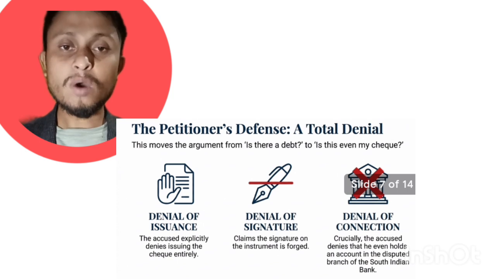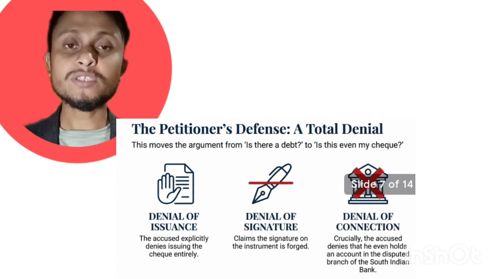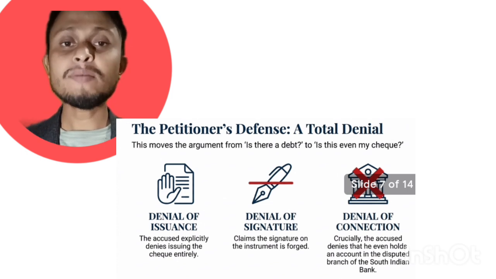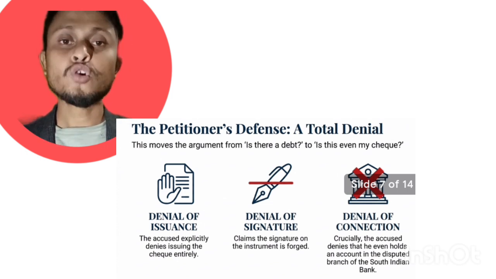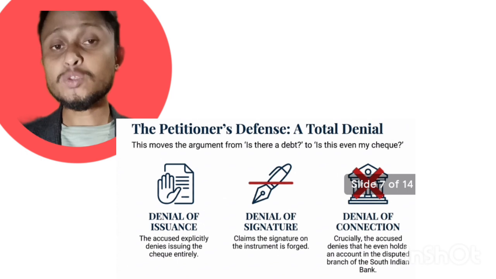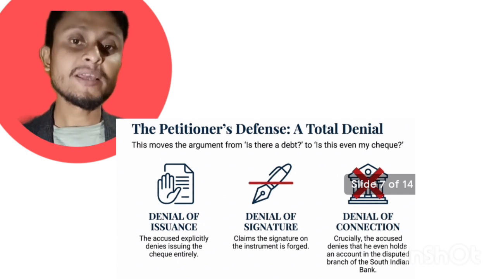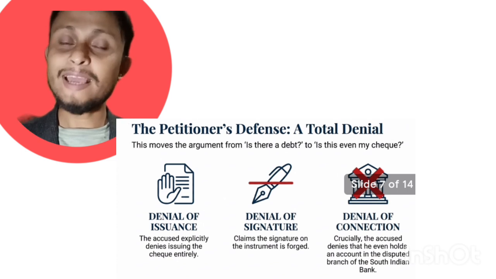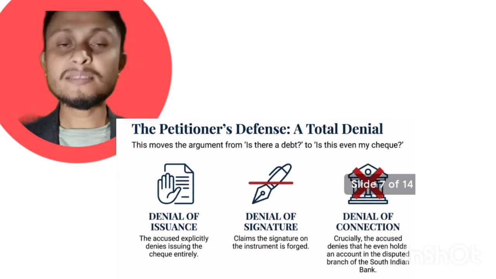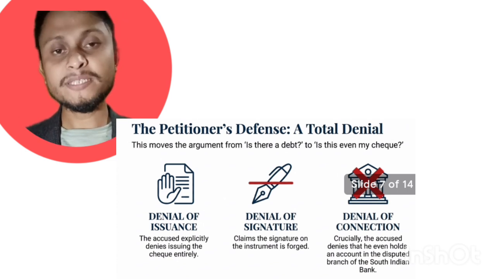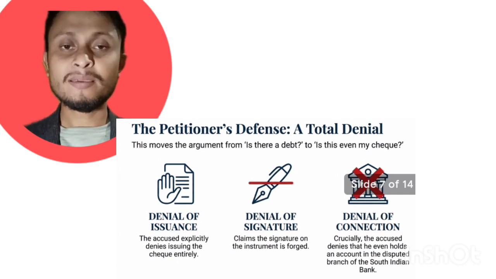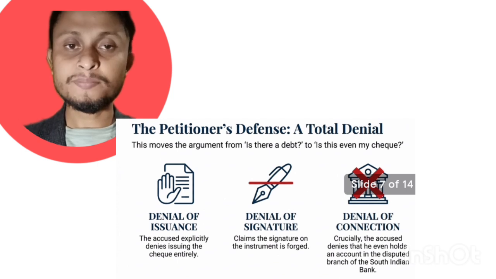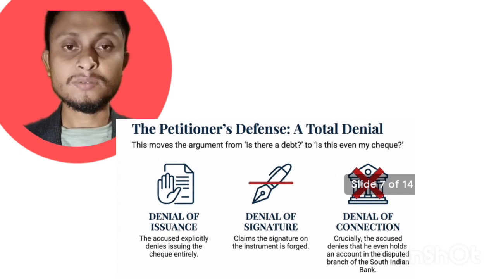We also know Section 143A of the Negotiable Instruments Act 1881, which provides for interim compensation to the complainant. So if the accused person rebuts the presumption under Section 139 of the Negotiable Instruments Act, the court may set aside the interim compensation that shall be paid within 60 days of the framing of charge.